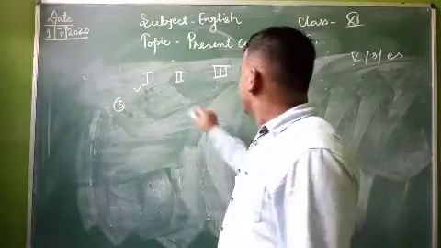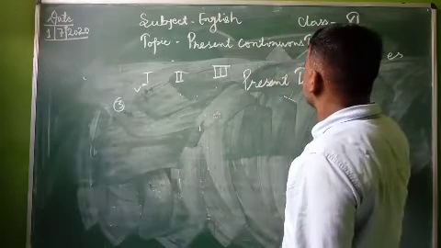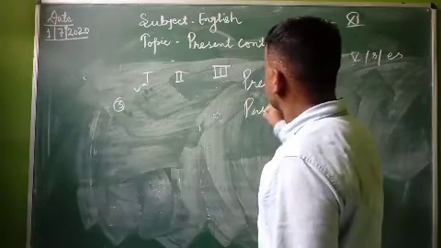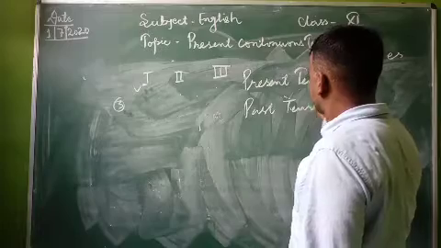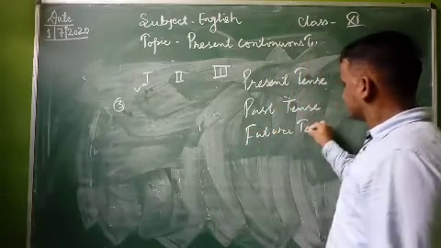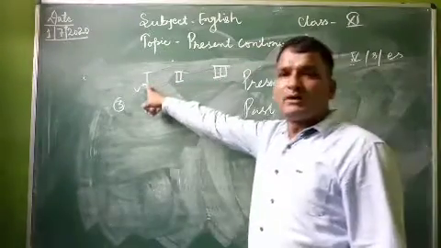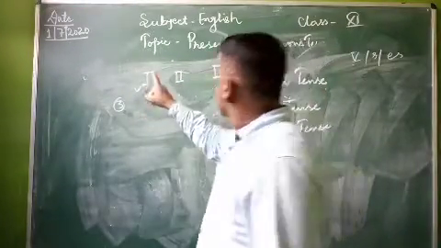पास्ट इंडेफिनिट टेंस में प्रेजेंट टेंस, पास्ट टेंस and future tense. Present tense में first form of the verb का use होता है. Always remember these things.